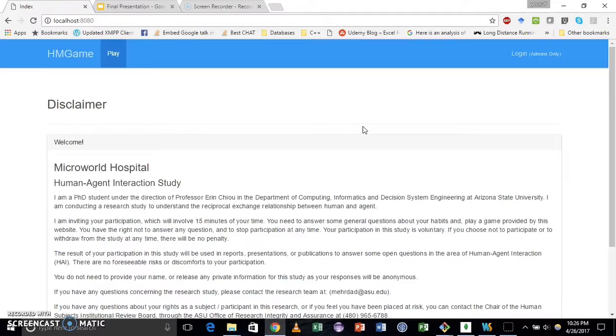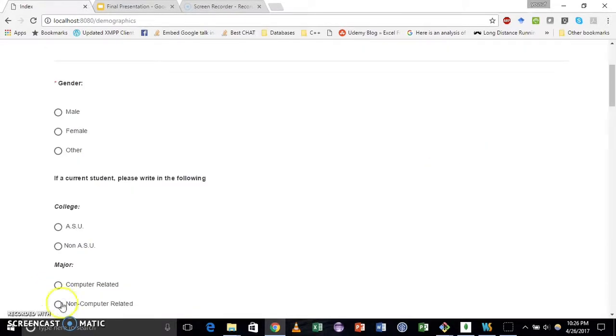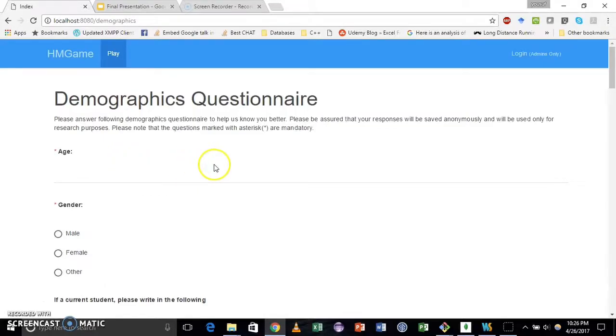We also had a machine learning requirement which was later scrapped by the sponsor itself. And now each person will describe the components they've made. This page is the homepage of our app, and it's a disclaimer. You just have to click agree and move to the next page. And now Aditya will demonstrate the demographic questionnaire.